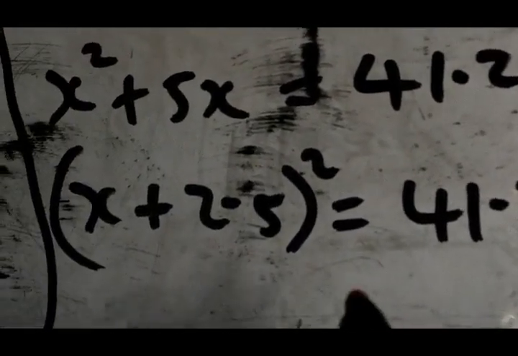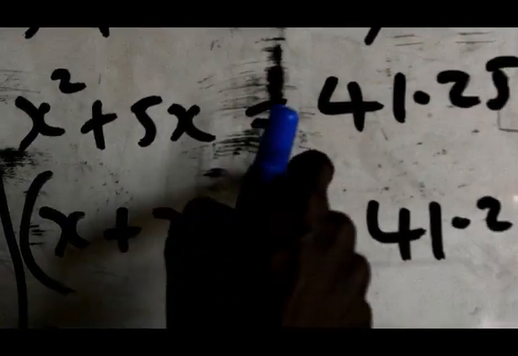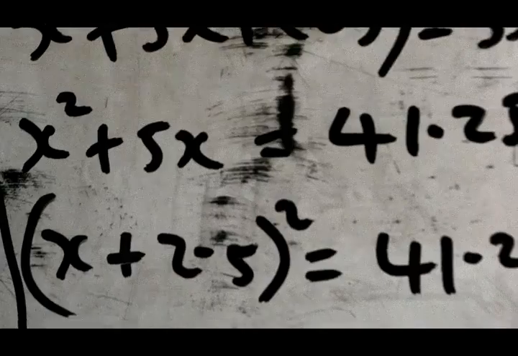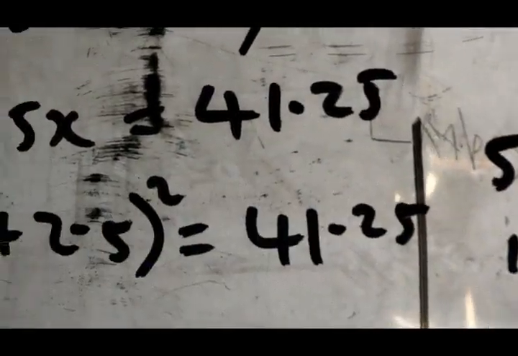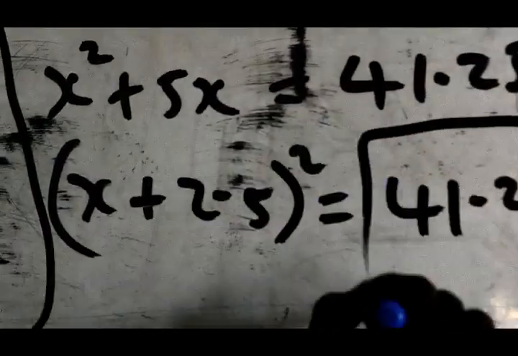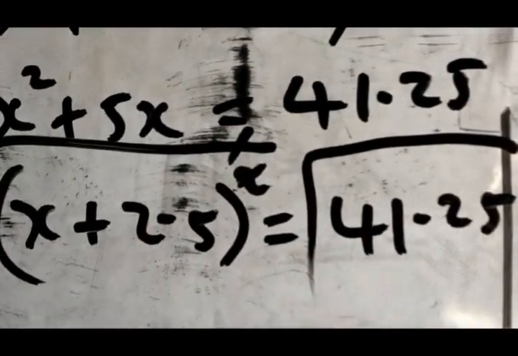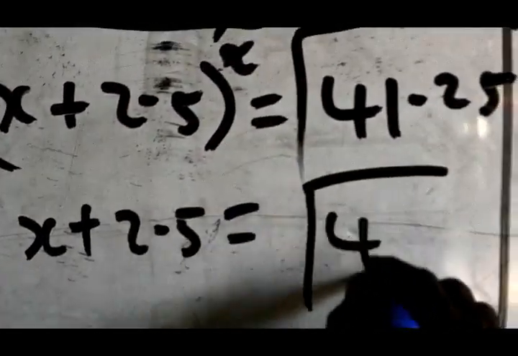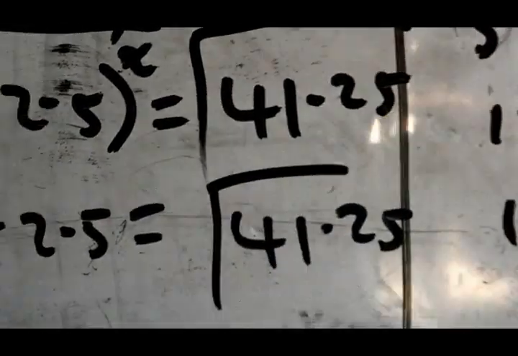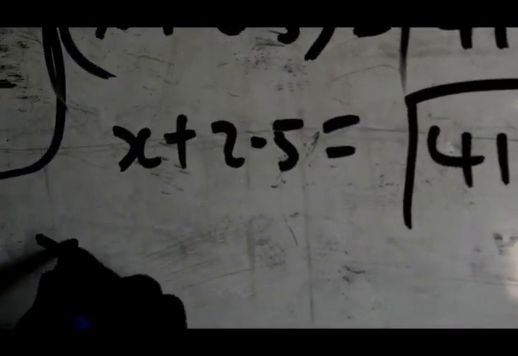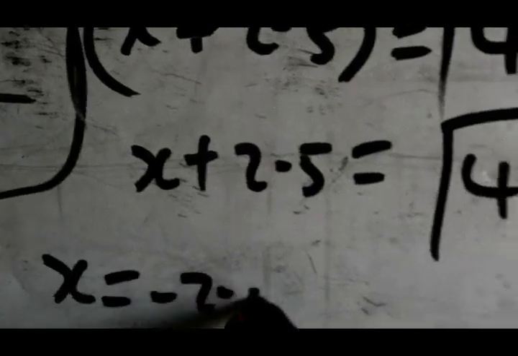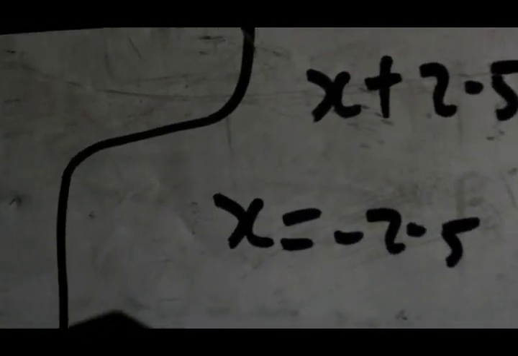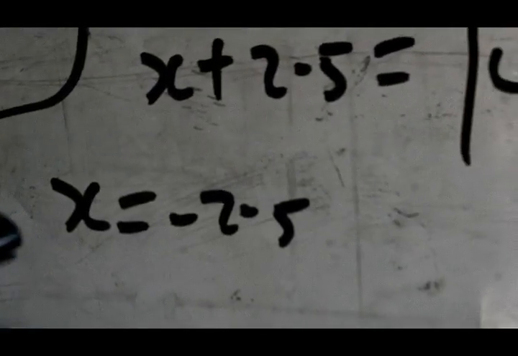Furthermore, the next thing to do now is to remove this square. For you to remove the square, you need to take the square root of both sides, the right hand side and the left hand side. You say square cancels square. x plus 2.5 equals the square root of 41.25. Now, furthermore, x equals minus 2.5 plus or minus the square root of 41.25. You will be having 6.422.